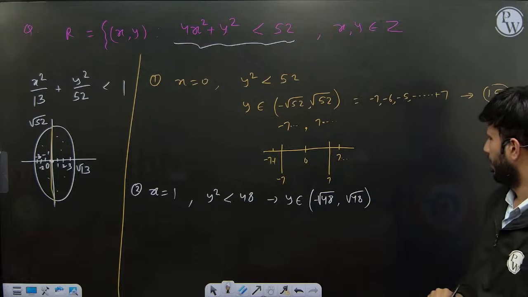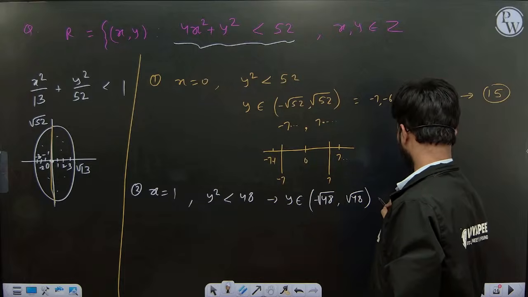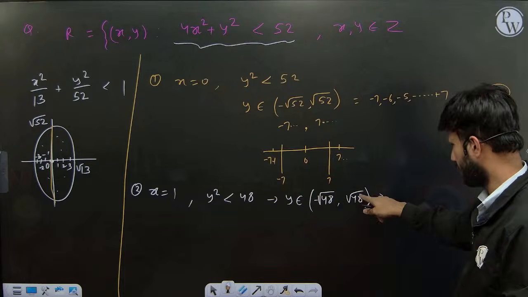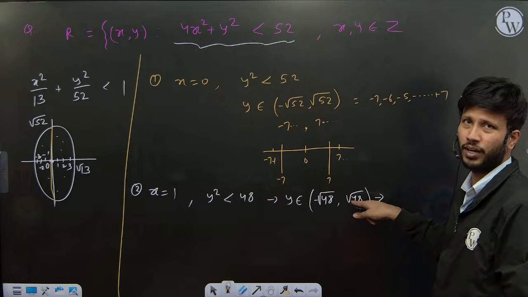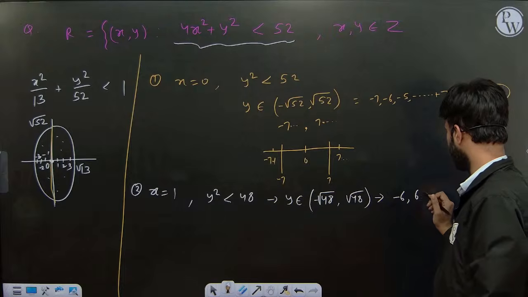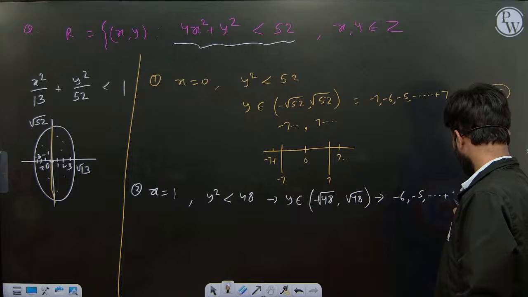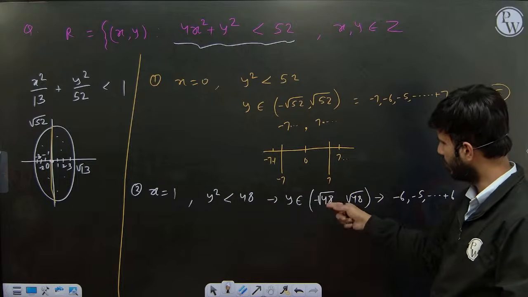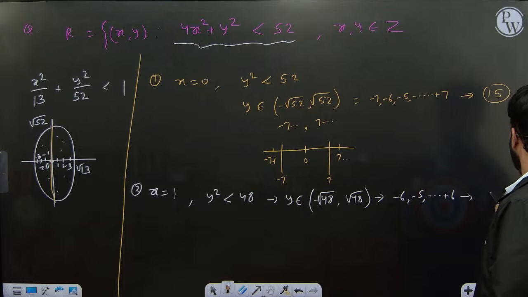So again integral, this is like 6 point something. Now you will get 6, 36, 7 is not included now. So minus 6 to plus 6, all these values you will get. Minus 6, minus 5 up to plus 6. These are all the values you will get in this range. So how many values? 6 plus 6, 12 plus 1, 13 values you will get.